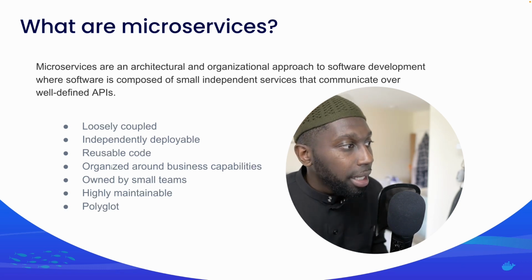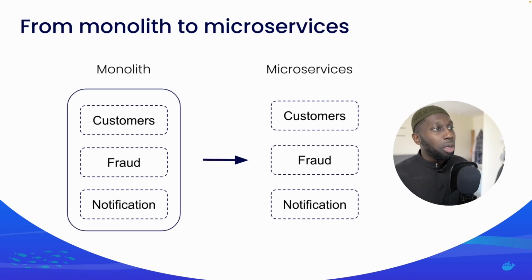Now, to help you visualize microservices and monolithic, take a look at this example, which is basically what I've just discussed. Monolithic is basically the application as a whole. You can see that we have different business units, so customers, fraud, notification, and the list could go on and on. But in a monolithic application, everything is encapsulated and works together.